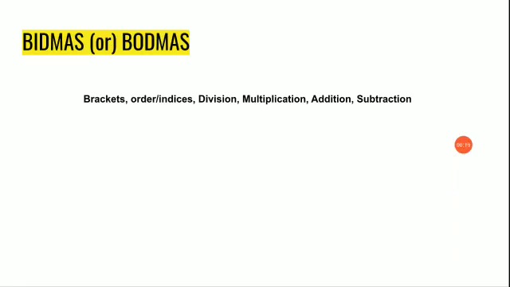Usually when you are going to solve different types of operations in one single equation, we will use some sequence, right? Just imagine you are going to climb the stairs to the first floor. What should we do? You should step onto the first step. Then you go one by one, or sometimes you jump, but there should be a sequence. You cannot go from the first step directly to the last one. You should take a few small steps in between, right?